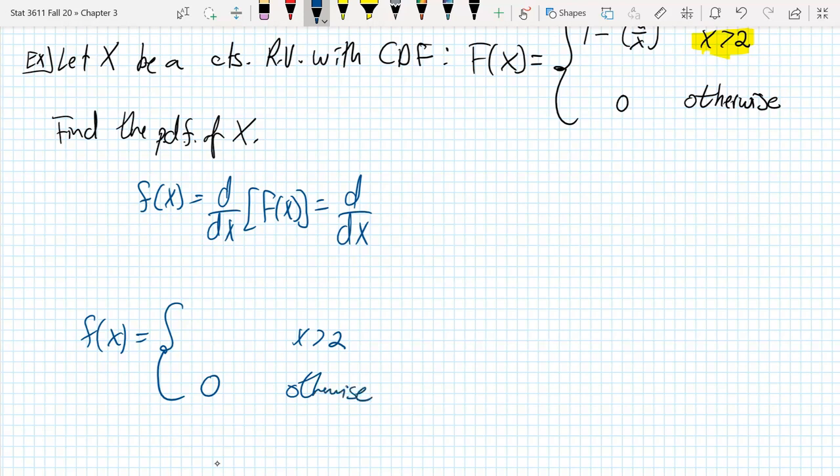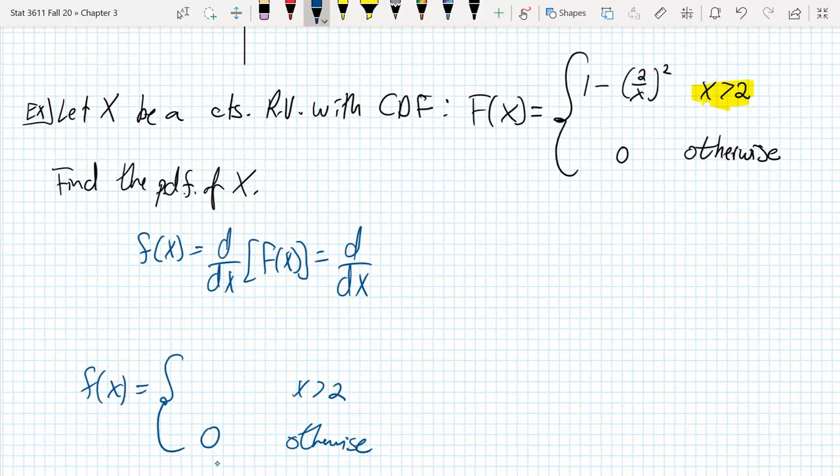Again, why is it 0 otherwise? Because what's the derivative of 0? 0. So what's the derivative when x is greater than 2? Well, that would be the derivative of 1 minus 2 over x quantity squared. And now we've got to use our calculus skills to take this derivative.